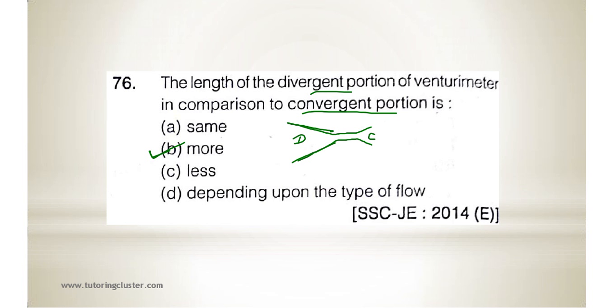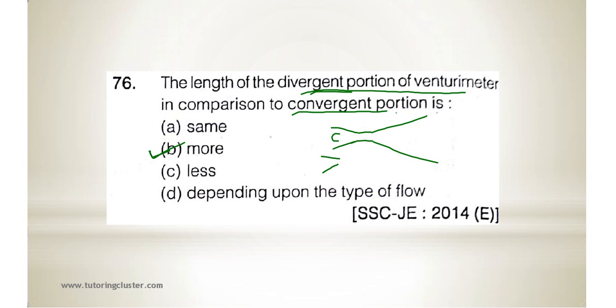See here, this is what they have asked, the length of divergent portion of venturimeter in comparison with convergent. This is the convergent portion, and then you are having divergent. Convergent means it will converge, and divergent means it will expand. So the length of the divergent portion will be more in comparison with convergent. Okay, yes.